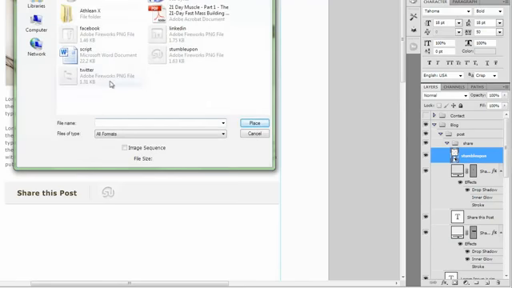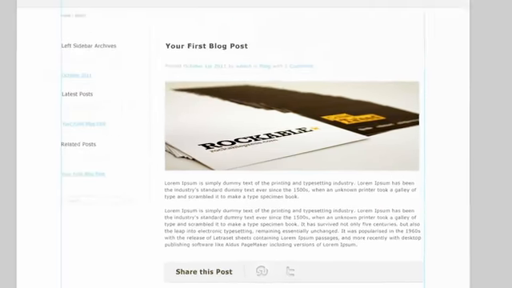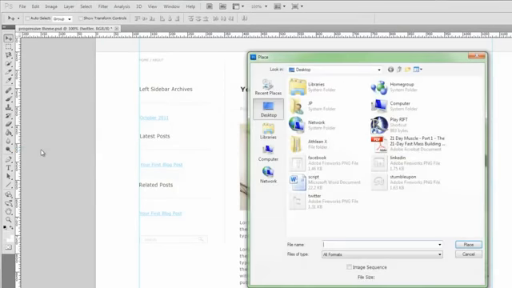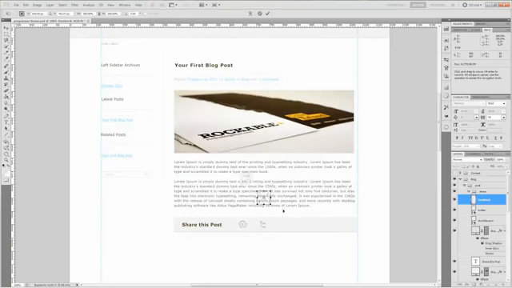So the next one is going to be Twitter. Go ahead and move the Twitter down, and just create some spacing, press enter. And then the next one is going to be Facebook. Press enter.